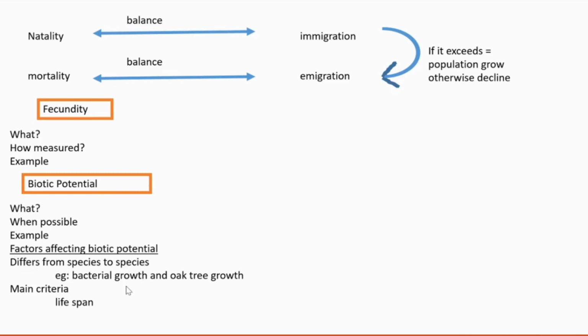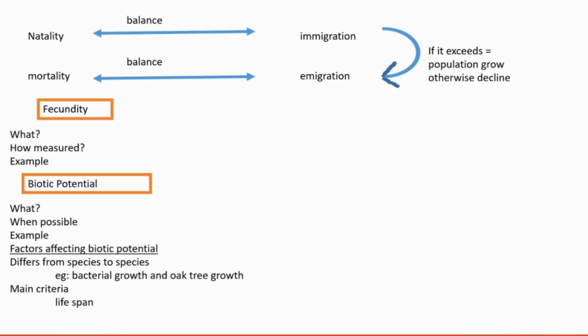For example, bacterial growth and oak tree growth, which has more biotic potential? Certainly bacteria, which replicate every 20 or 30 minutes. So, what is the main criterion that determines the biotic potential? Certainly, it's the lifespan. If an organism has a very short lifespan, then to sustain their species in the biosphere they need to produce a larger number of offspring, otherwise they may become extinct.